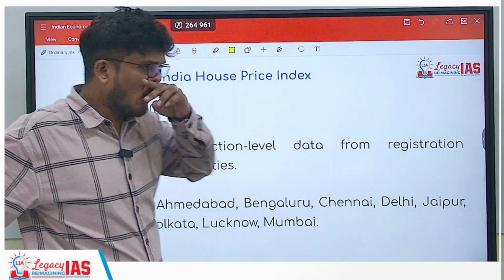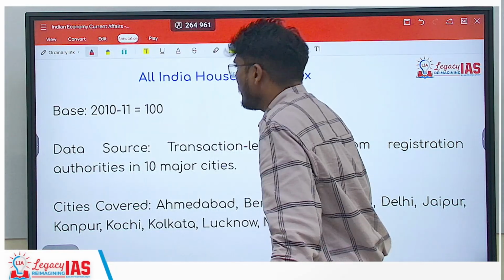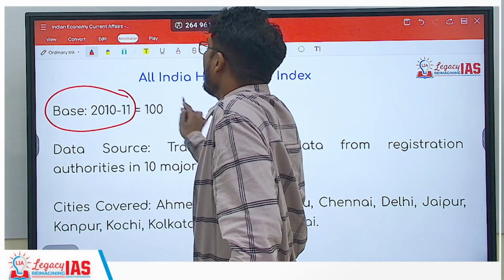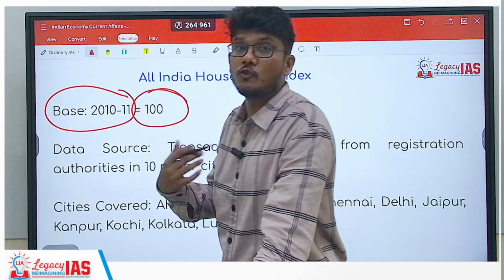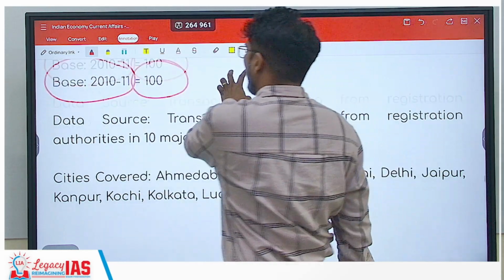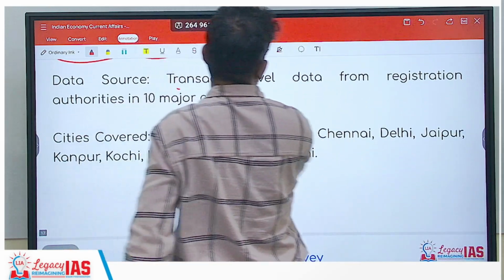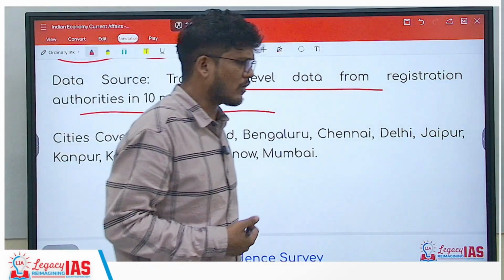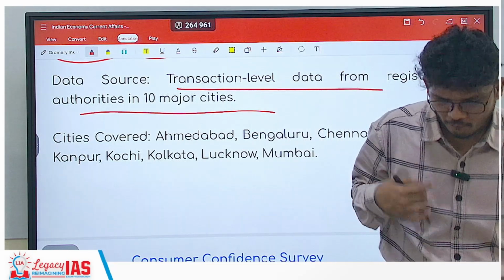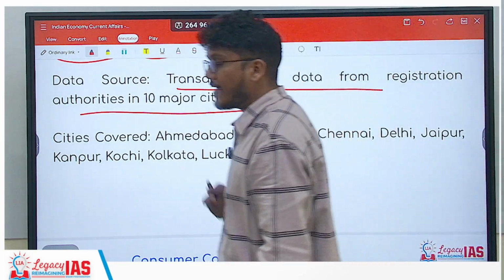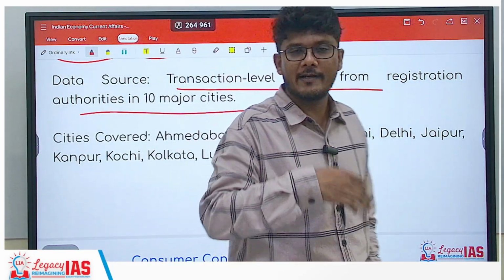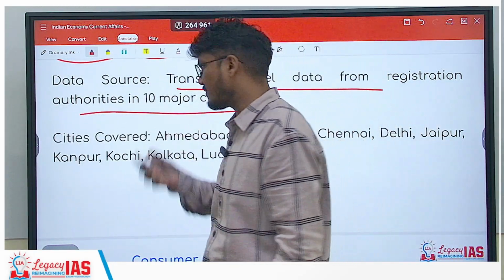Now, more about the All India House Price Index. The base year is 2010-11. The base number or the unit is around 100. What is the data source? Transaction level data from registration authorities in 10 major cities. There are registration authorities, registrar's office. So from there, you can get the data as to how much amount a particular property was sold, bought, etc., which will give you the prices.